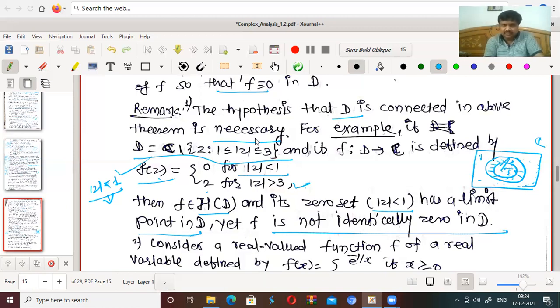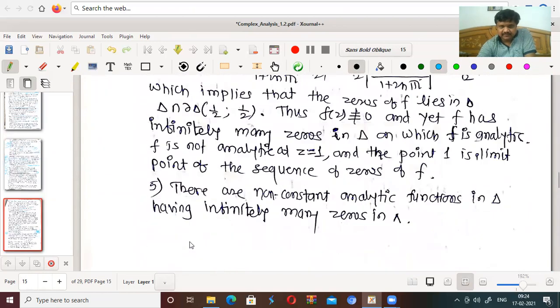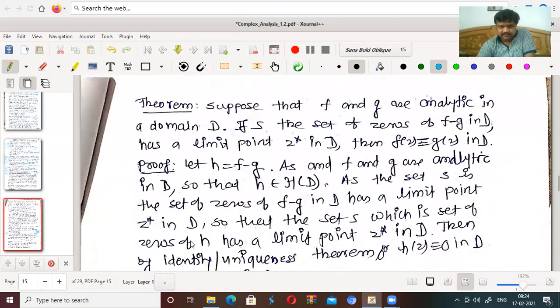So why was this obtained? Because this D is not connected. If D was connected, then if the zeros of the function in D approach some limit point, and that limit point is also in D, then f will be identically equal to 0. So this is one remark. There are some other remarks you can see here very easily.